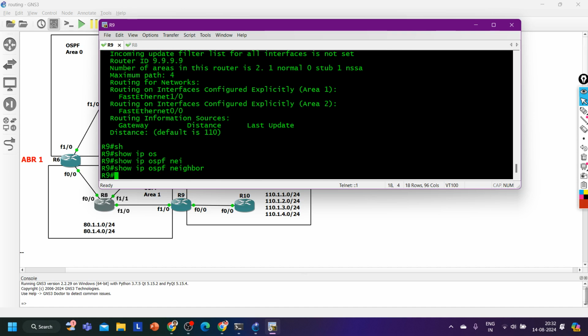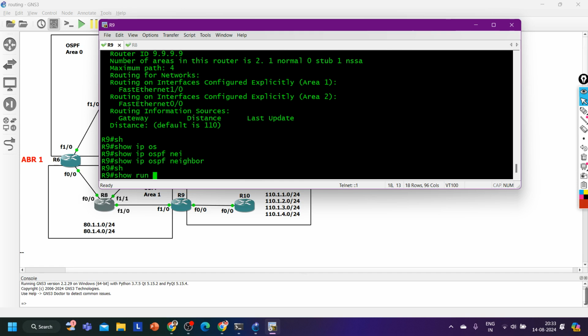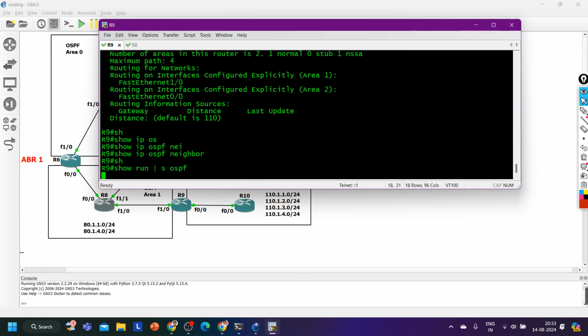Now how are you going to troubleshoot it? There's no OSPF neighborship between router 8 and router 9. Tell me, how will you troubleshoot it? So show run | section ospf.